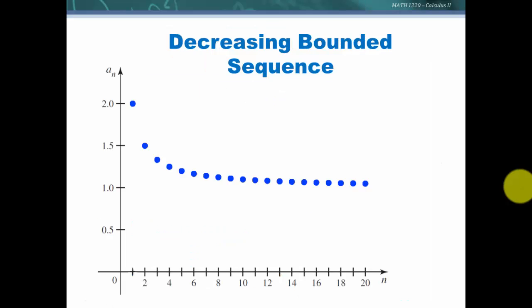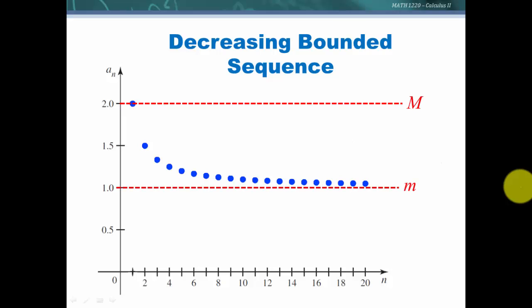So here is a decreasing bounded sequence. We can see that there's a number that none of the terms are greater than. We can see there is also a number that none of the terms are less than, and so it is bounded, but it is decreasing because each of those terms is greater than the one to the right of it.